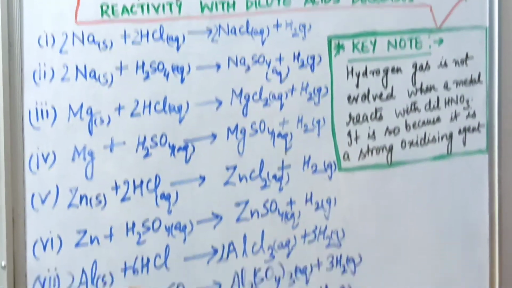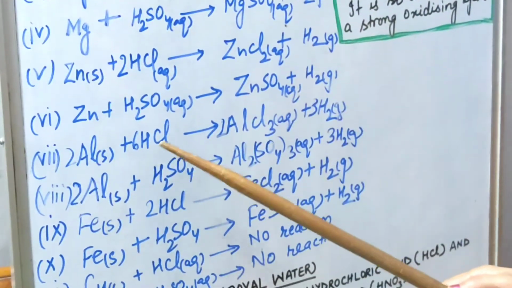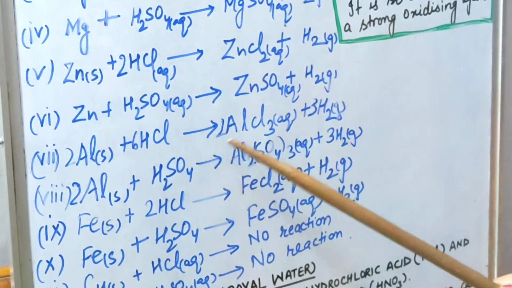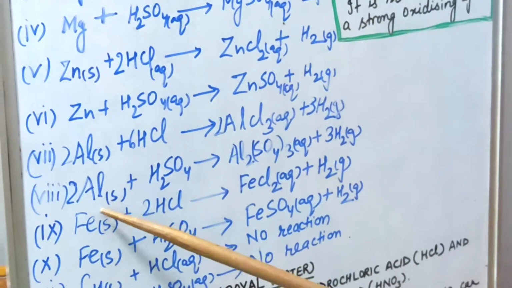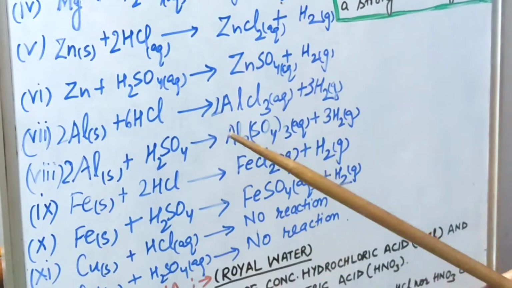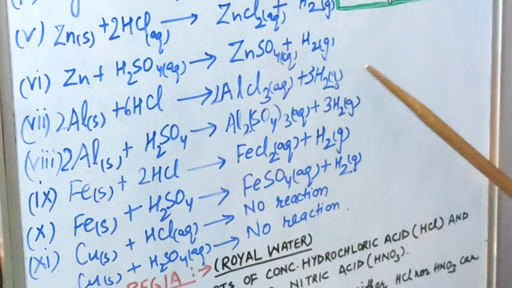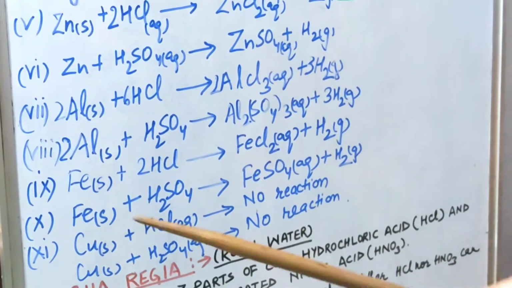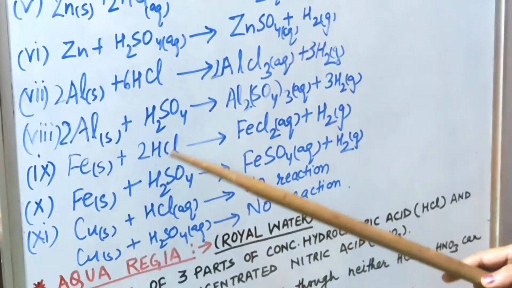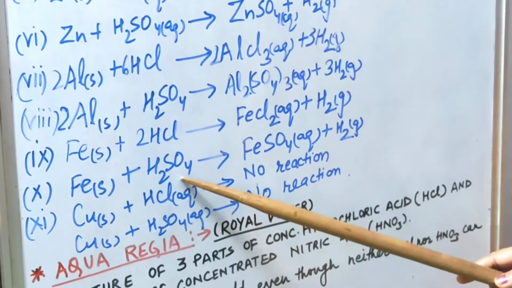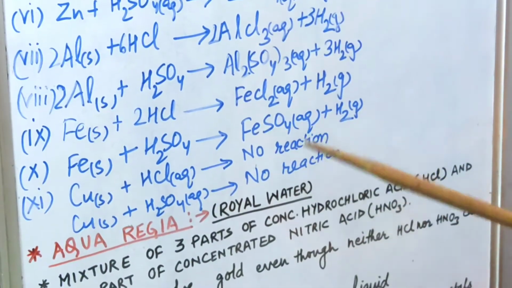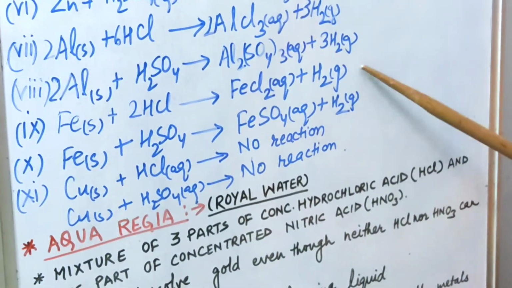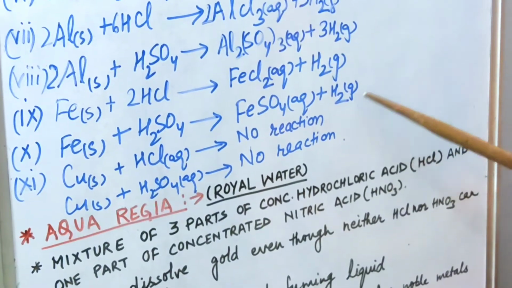Now coming to aluminium, aluminium has a tendency to react with hydrochloric acid to form aluminium chloride and hydrogen gas is liberated. Similarly with sulfuric acid, it will form aluminium sulfate and hydrogen gas is liberated. Similarly iron also will react with HCl as well as H2SO4 to form ferric chloride and ferrous sulfate, and H2 gas is liberated here as well as in this case also.